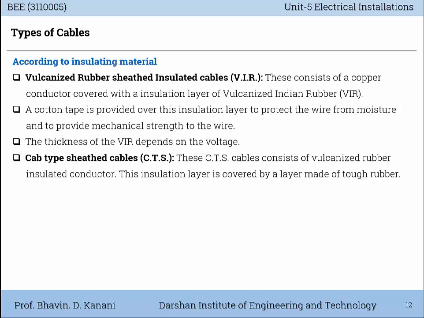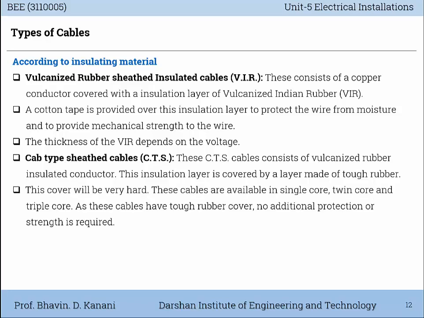Next is cab type sheathed cable, CTS. These CTS cables consist of vulcanized rubber insulated conductor. This insulation layer is covered by a layer made of tough rubber. This cover will be very hard. These cables are available in single core, twin core and triple core. As these cables have tough rubber cover, no additional protection or strength is required.